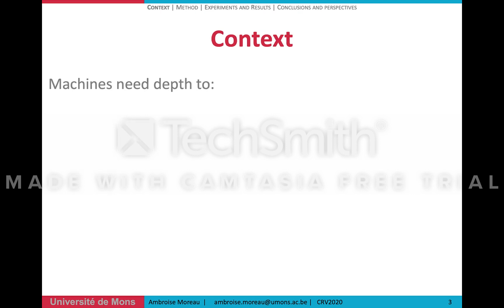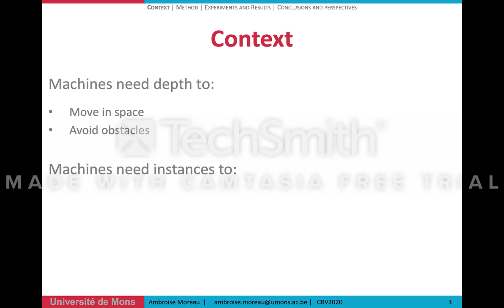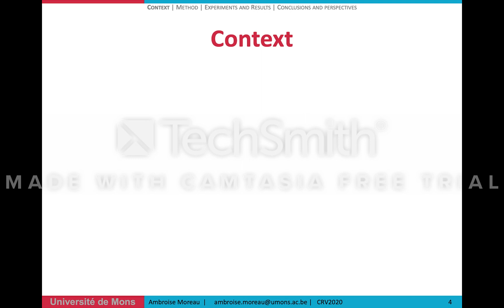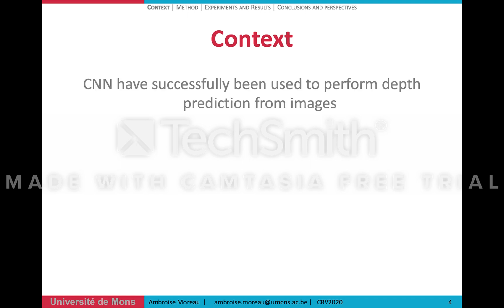The first thing we need to say about machines is that they need to be aware of depth to move in space and also to avoid obstacles. Then machines also need some knowledge about the objects so that they know what is around them and they are able to interact with objects. These two observations motivate us to build a system that is able to estimate depth and find instances at the same time. Depth prediction has already been successfully achieved thanks to convolutional neural networks.